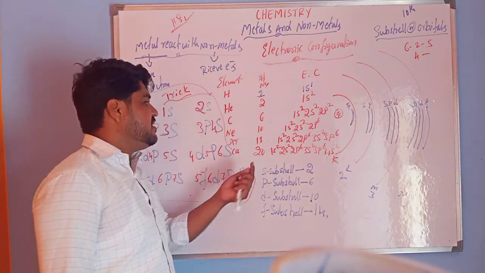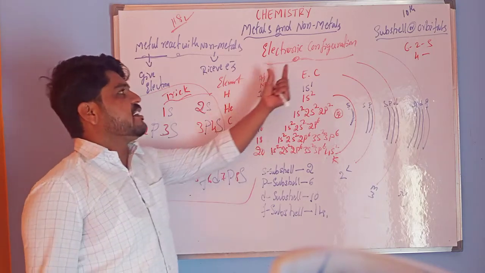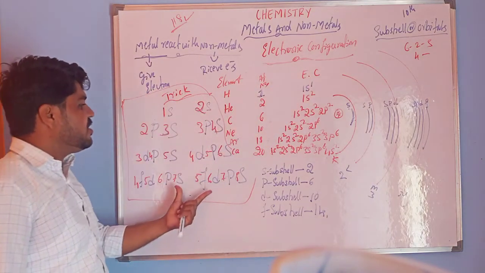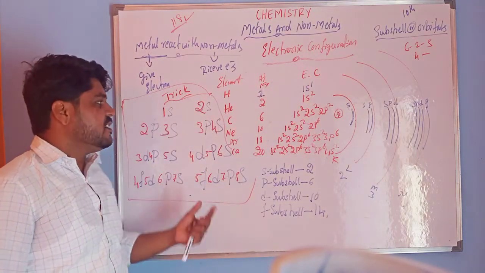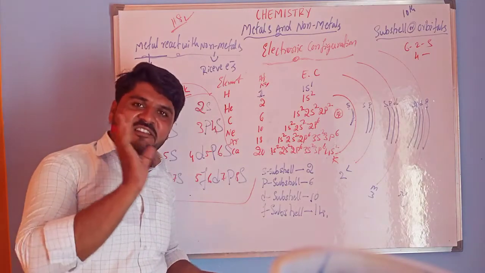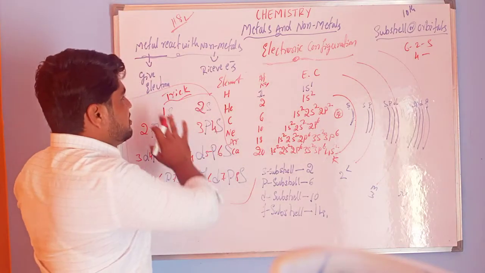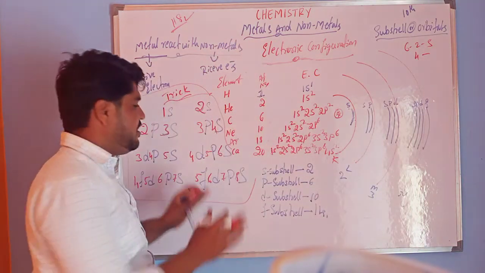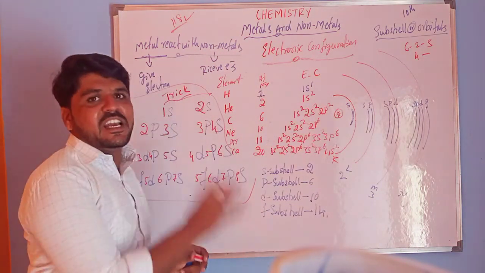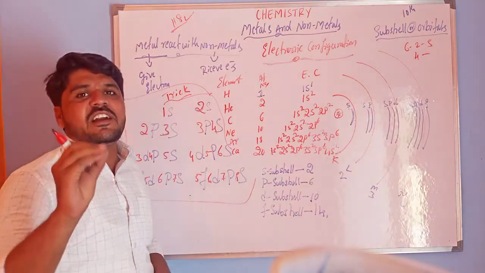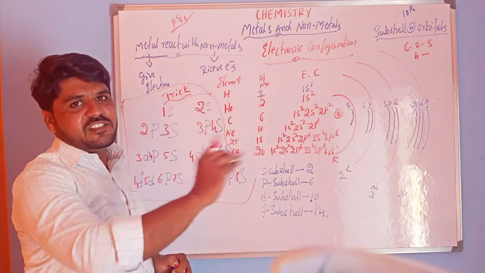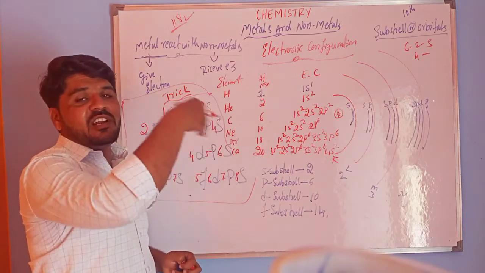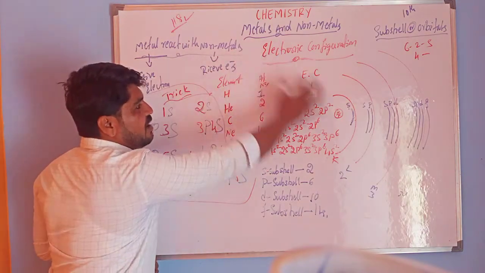Okay, this is the way and a trick to remember the electronic configurations. Today's class is very important. Why? Because all these concepts are very basic. If you learn these basics very clearly, then only you can understand the next concepts of this chapter. And anywhere you have to learn chemistry, you have to know all these basics.